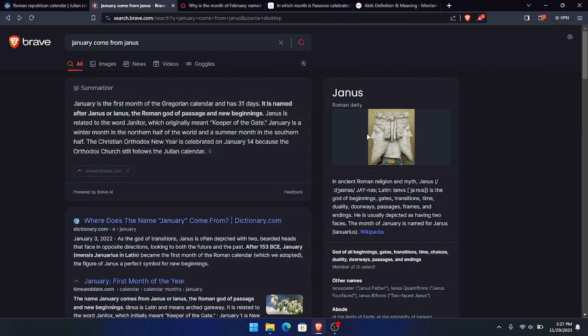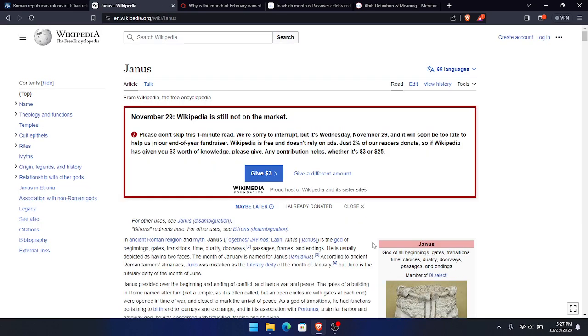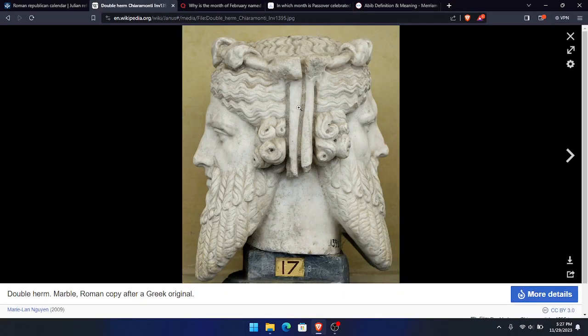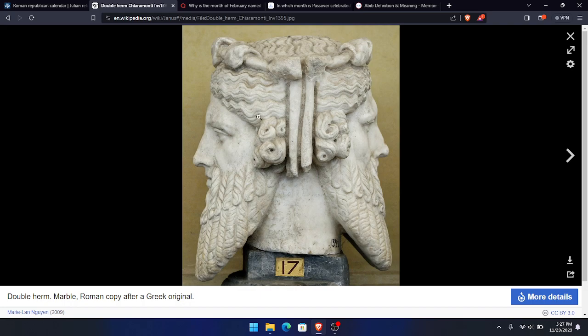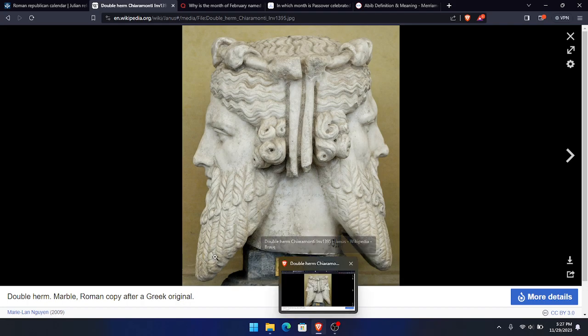And this is the guy right here that they named it after, Janus. This is the Roman god Janus. You have the head on the left looking into the past, and the head on the right looking into the future, which represents the beginnings. This head represents the old year, and this head represents the new year. One's looking into the past and one's looking into the future, which is the new beginnings. The past, the old year, and the future, the new beginnings, the new year. You understand?